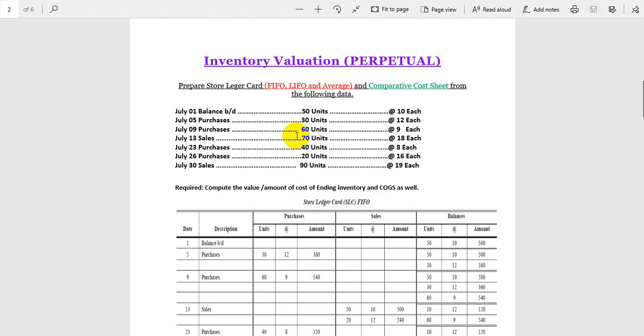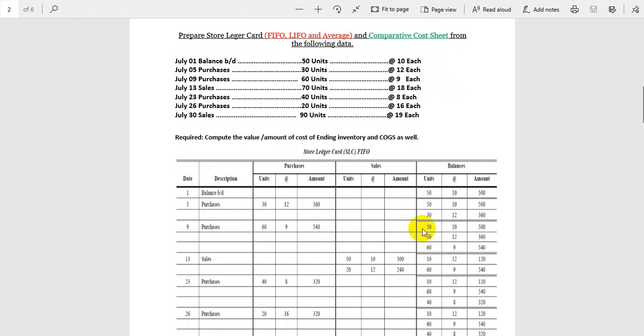So guys, remember that on July 13 we are selling 70 units at the rate of 18 each. Okay, so which kind of inventory do we have? We have 50, 30 and 60. First of all, you have to see how many units we are selling. 70 units. So we will sell 70 units.